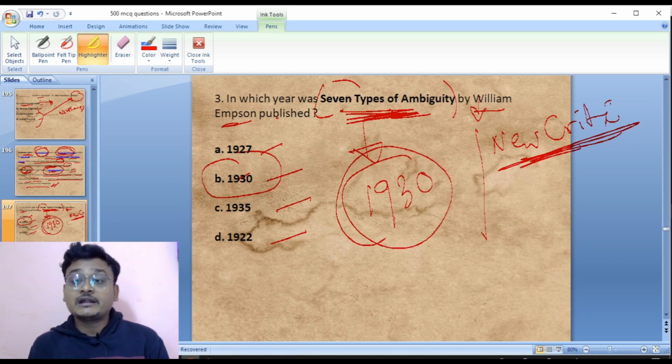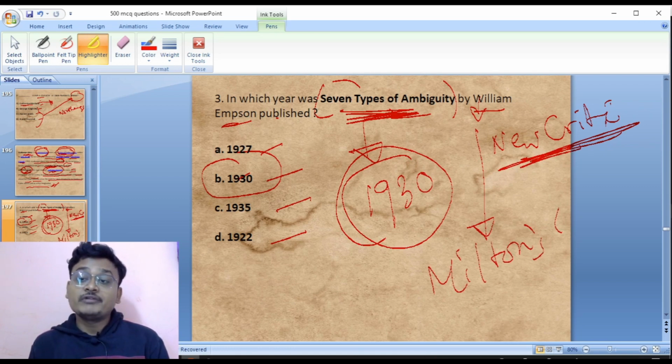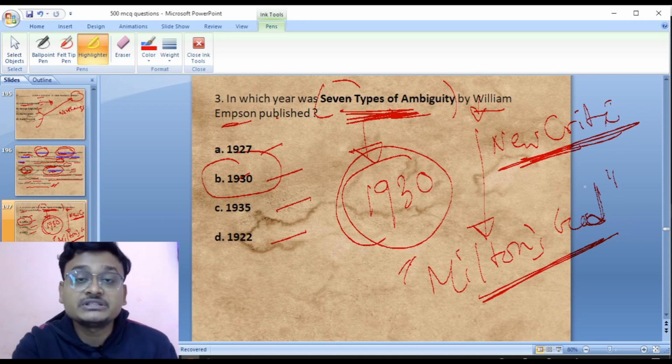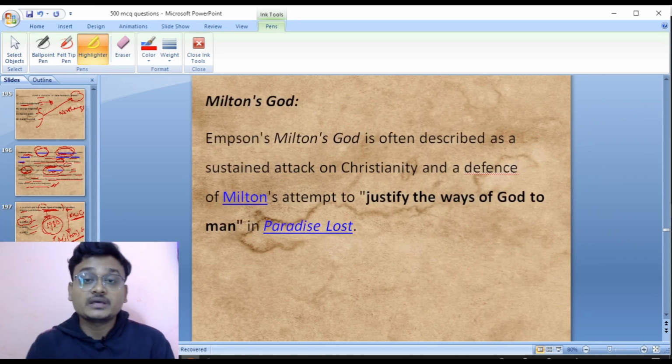Williamson has also written another famous book, that is Milton's God, where he is defending Milton's Paradise Lost. So Milton's God was written by the new critic Williamson, and Seven Types of Ambiguity was published in the year 1930.